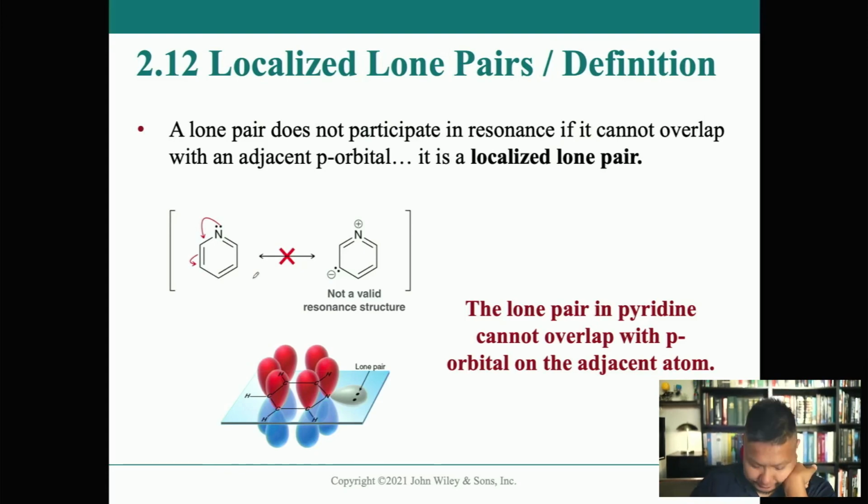Okay, so let's take a look at this guy right here. This guy right here is named pyridine. And pyridine looks like it actually follows one of the rules, which is a lone pair right next to an allylic carbon, or a double bond. A lone pair next to a carbon with a double bond, or an allylic lone pair. It looks like it's adjacent. That's what I was looking for: a lone pair adjacent to a double bond.